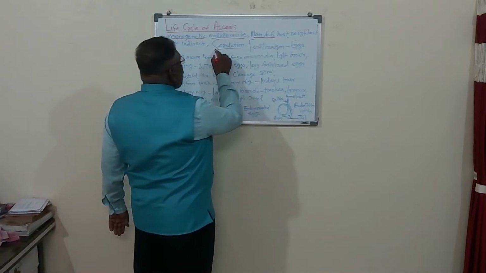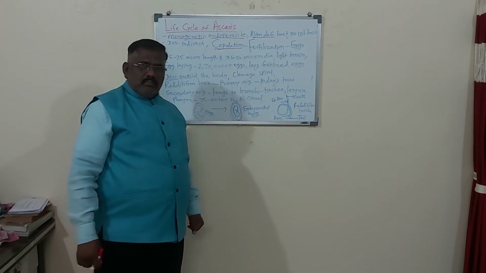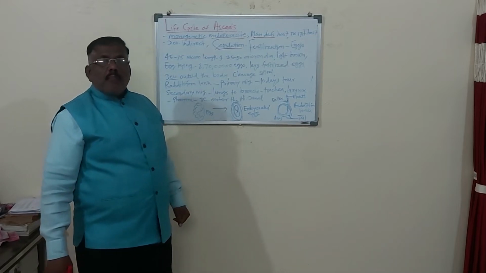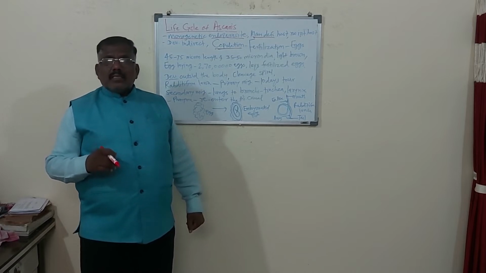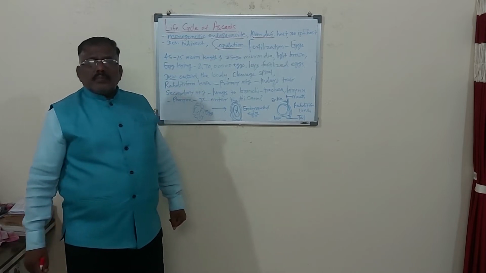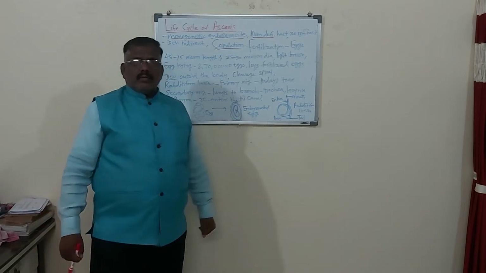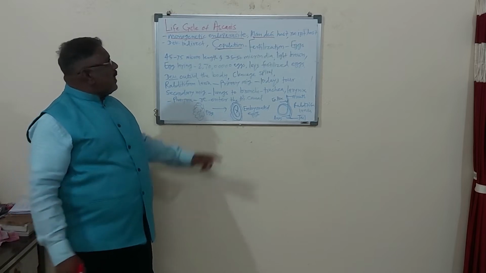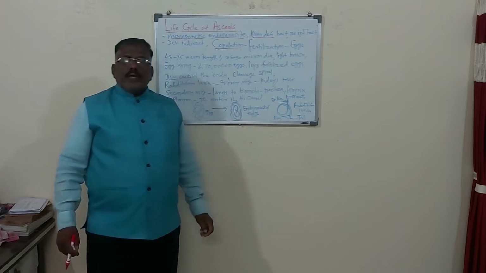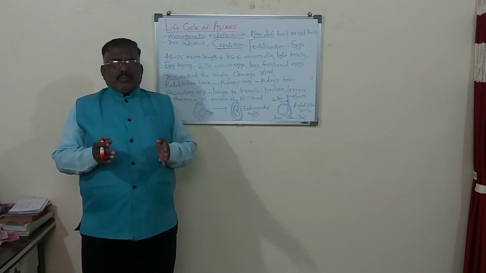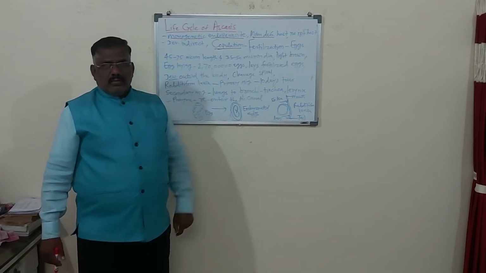In the life cycle, we have to study the copulation. So male and female Ascaris copulate together. The male Ascaris transfers the sperms to the female's body through the vagina, and inside the body fertilization takes place. What do you mean by fertilization? When male and female gametes fuse together and form the zygote, that is called fertilization.